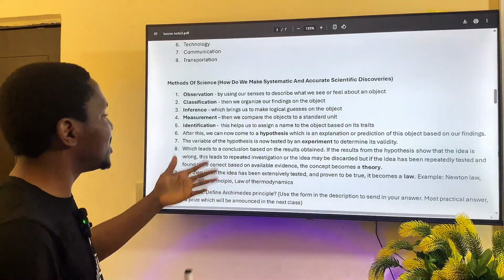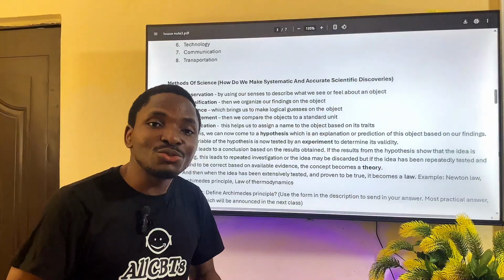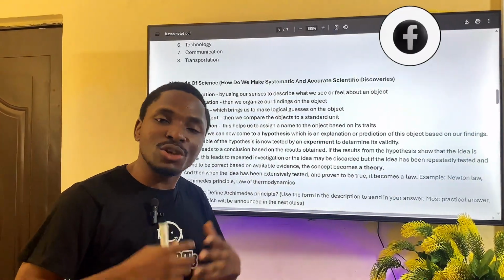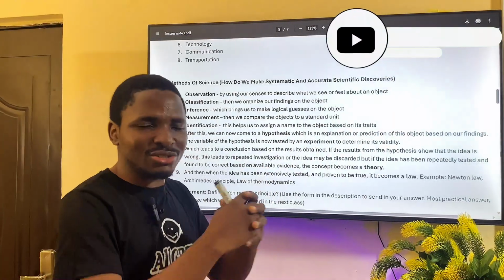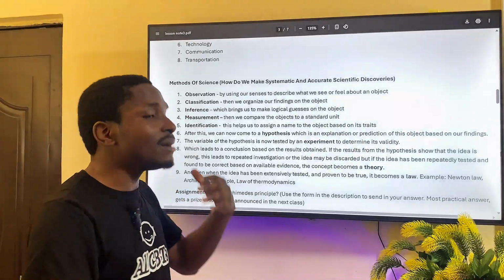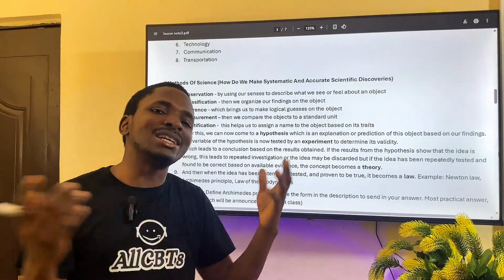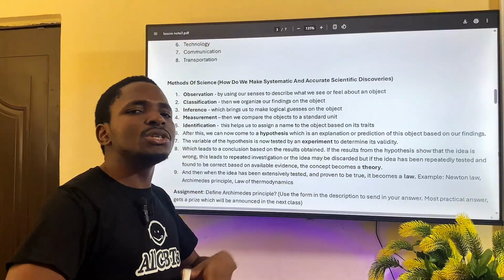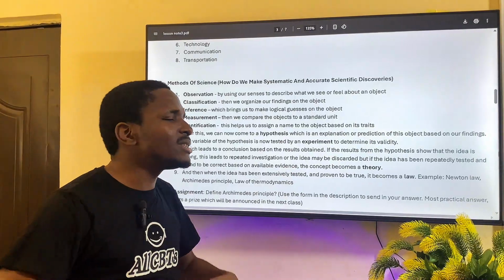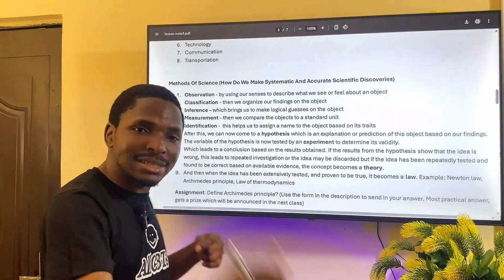If it is true, it becomes a theory. If it is not true, it is again subject to further investigation. But if it is true, it becomes a theory, and a theory that has been tested and proven over time now becomes a law. Then you have the law of thermodynamics. You have Newton's laws of nature. You have Archimedes' principle. You have several such laws like that, because those laws have been tested.